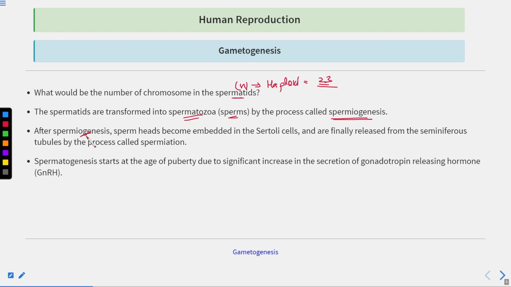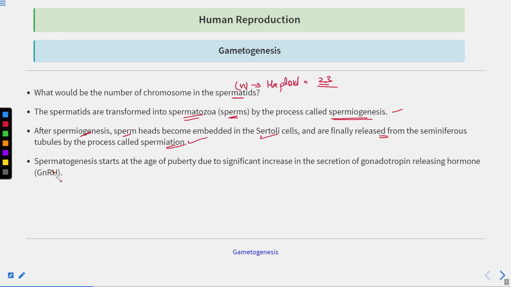Now after spermiogenesis, the sperm head becomes embedded into the Sertoli cells. We have seen the Sertoli cells also in the previous image. The spermatozoa are now known as the sperm. The sperm head becomes embedded in the Sertoli cells and is finally released from the seminiferous tubules by the process known as spermiation. How can you define spermiation? It is the release of the sperm from the seminiferous tubules. This is known as spermiation. So you have to remember spermiogenesis as well as spermiation.